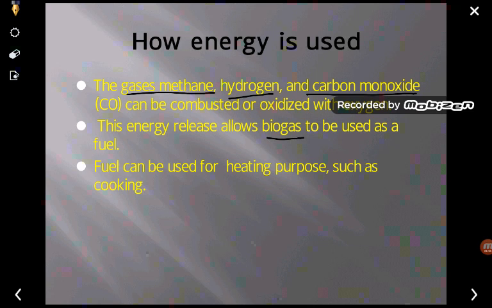So LPG can be substituted by biogas plants in the case of rural areas. It is again a type of energy utilization where pollution isn't created, and at the same time it makes energy available by utilizing waste.